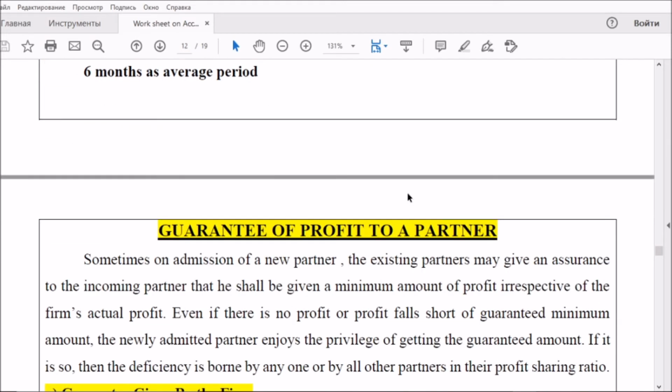So remember all the cases regarding the calculation of interest on drawings. Next, very important topics. Every 2 or 3 years, they ask questions for 4 marks from this area: guarantee of profit to a partner. Nothing else. It's very simple.